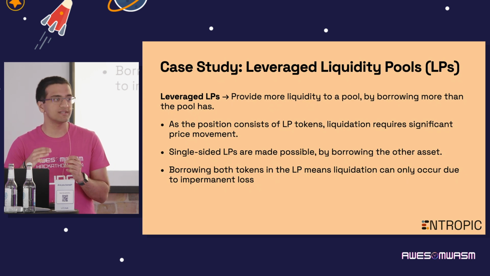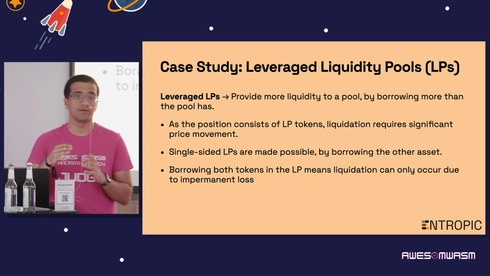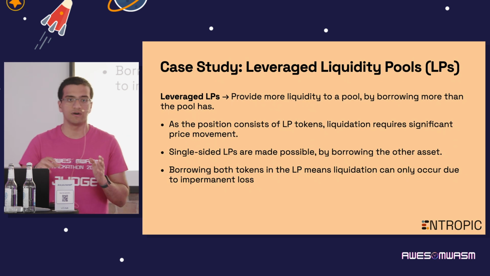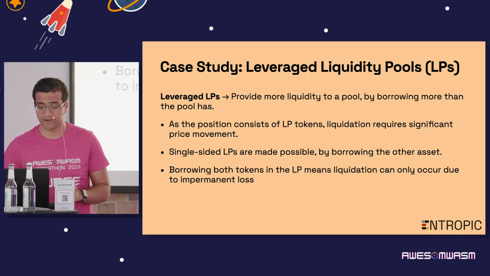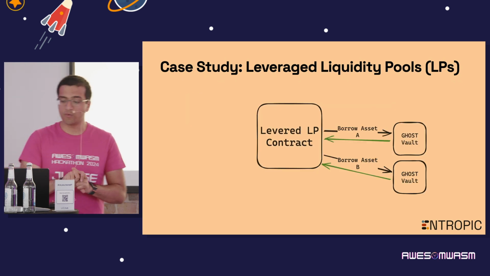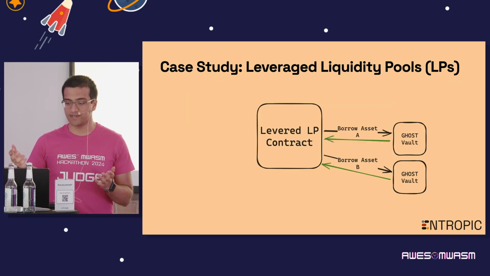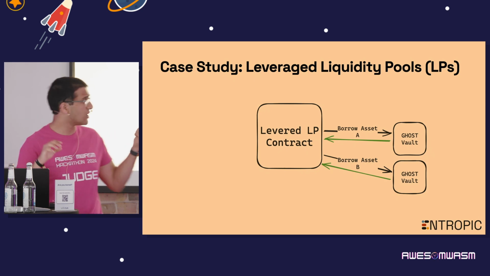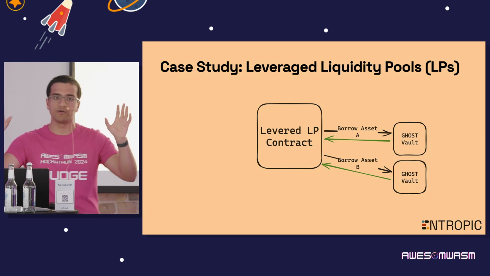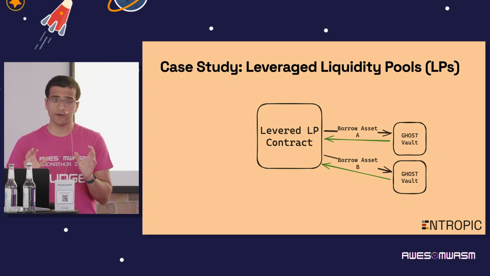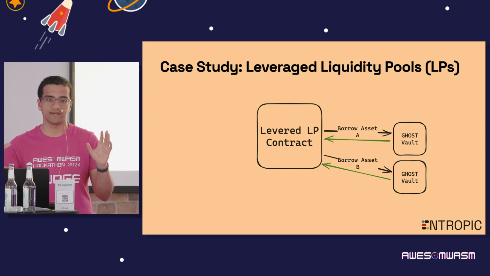But we're basically providing some risk-minimized yield strategies using this leveraged LP as a primitive. And so what we want to do realistically is have this contract that borrows two different assets, one for the base and the quote of the pair, right? If you have a trading pair, you have an A asset and a B asset.